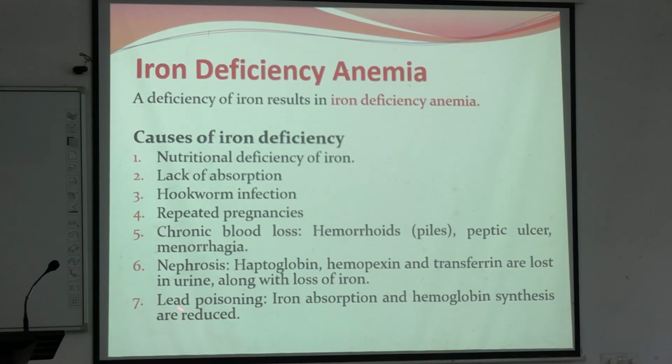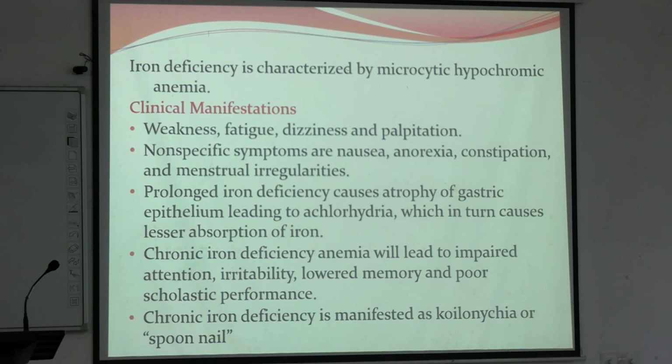Okay, and in lead poisoning, iron absorption and hemoglobin synthesis both can be reduced. So, lead can inhibit hemoglobin synthesis, we have studied. So, chronic lead poisoning can lead to iron deficiency anemia.